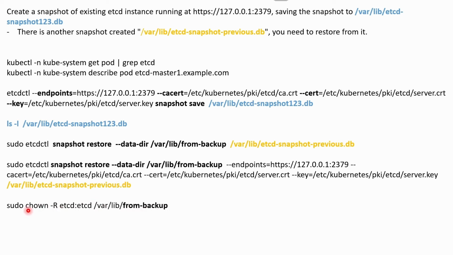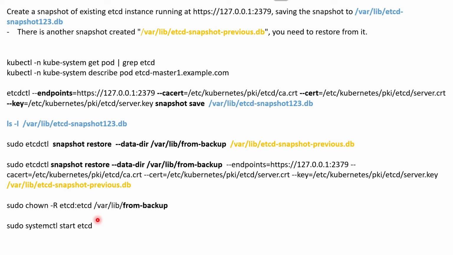After that, you need to use chown, change ownership, -R for recursive, etcd as username and group, on the etcd-from-backup directory. We created a new directory, and inside this directory a number of files are created from this restore process. We're just giving the right permission. After that, a simple systemctl start etcd. That's it. Now you can restore it.